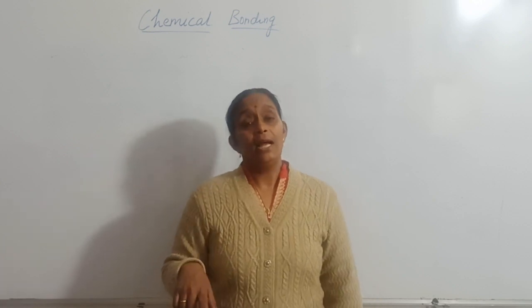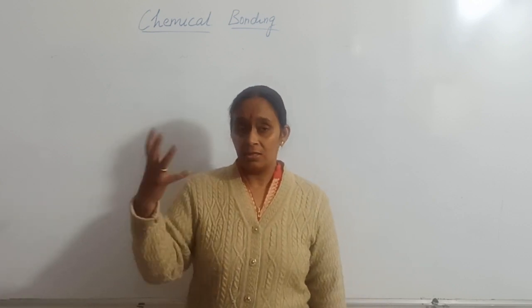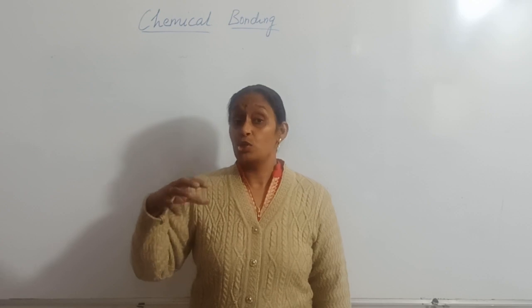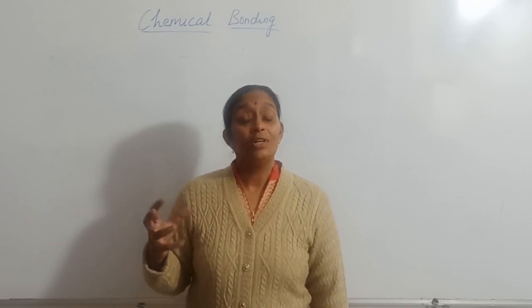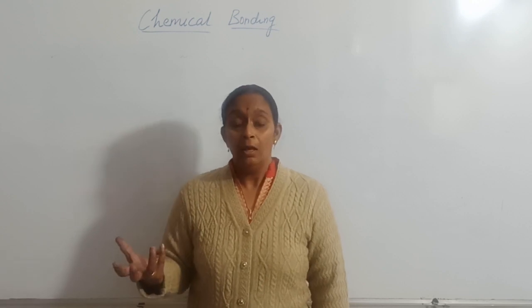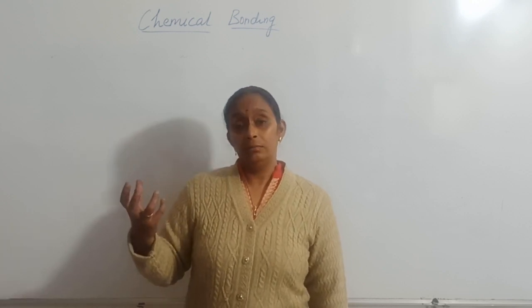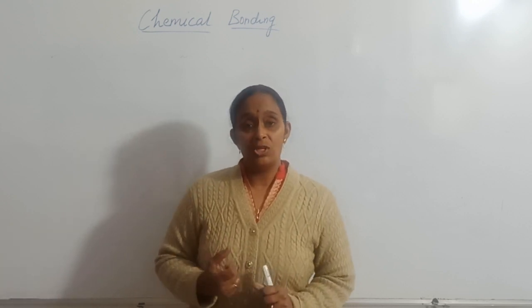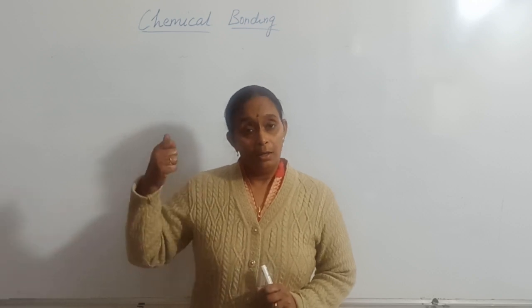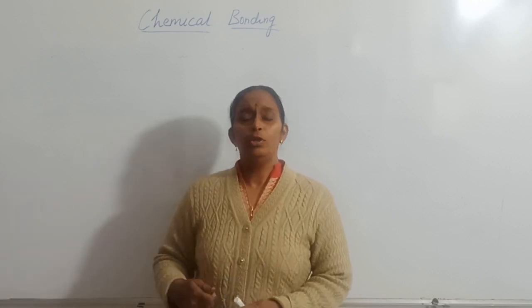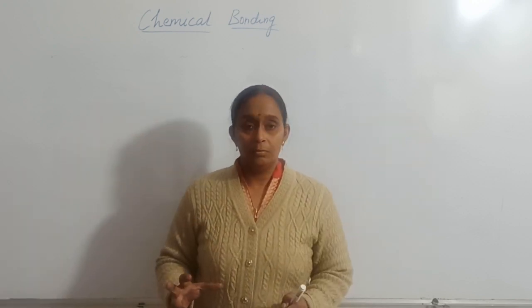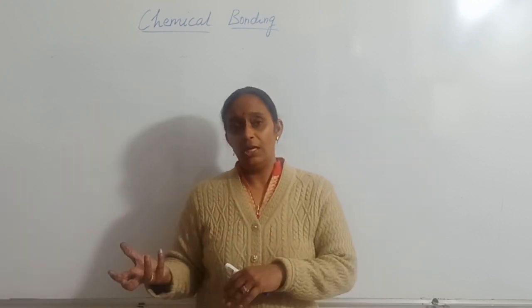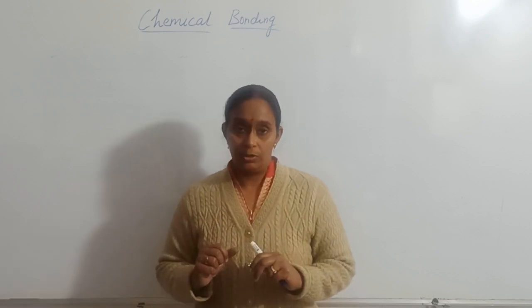So what is the reason behind the formation of a chemical bond? The driving force for the formation of a chemical bond is to become stable. Atoms want to become stable, so they combine with other atoms. This they can do by sharing or losing or gaining electrons.